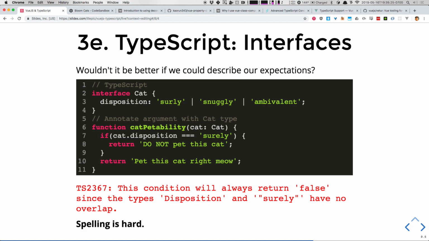If my cat happens to flow into this function and happens to have a disposition on it, TypeScript's like, cool, all right? Especially if maybe there's other keys on cat that I'm not using, TypeScript is able to infer whatever it can at compile time that even though you did not tell me explicitly this was a cat, I'm able to figure out because of the shapes of this data together.